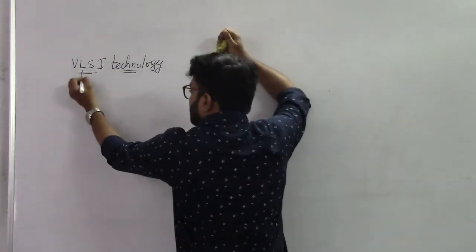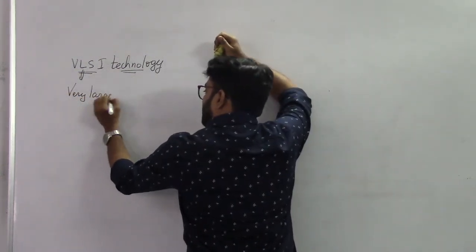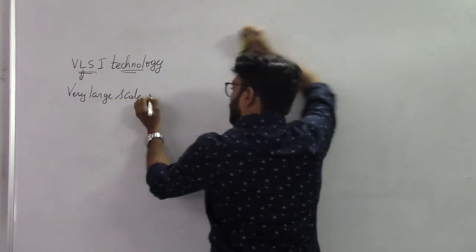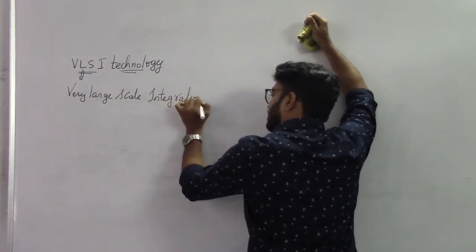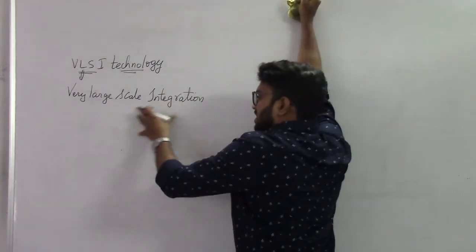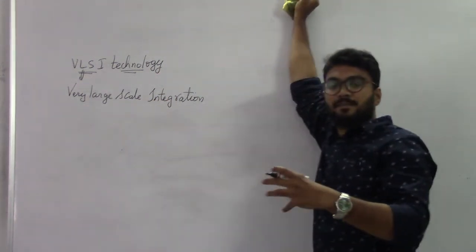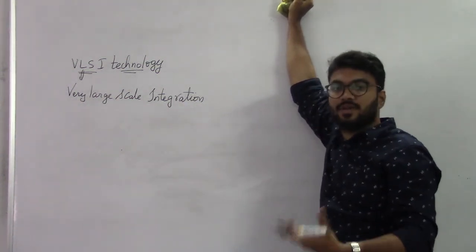Now, VLSI technology. The full form of VLSI is very large scale integration technology. Integration is nothing but combining so many components. Very large scale means so many components.